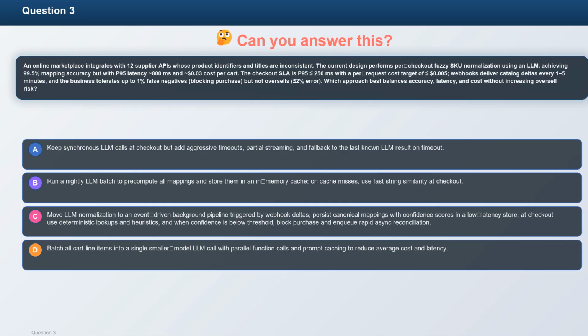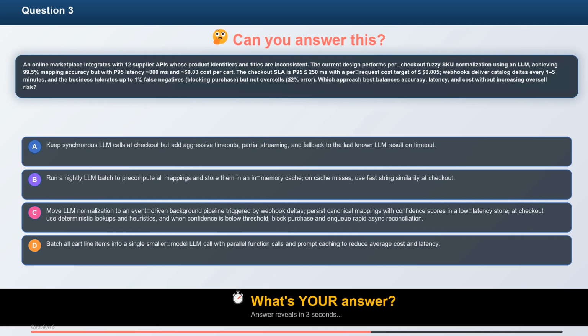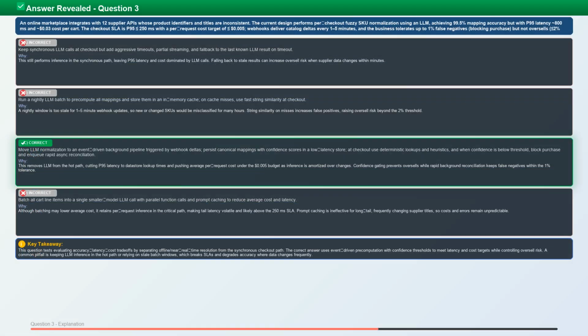D. Batch all cart line items into a single smaller-model LLM call with parallel function calls and prompt caching to reduce average cost and latency. What's your answer? Take a moment to think. The correct answer is C.